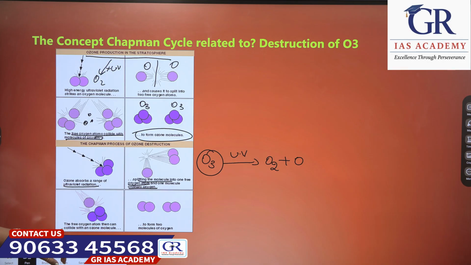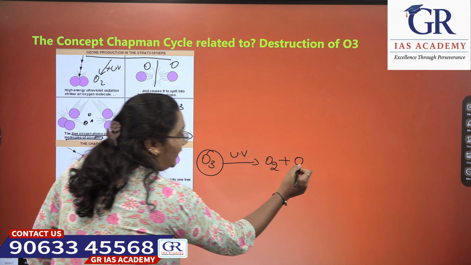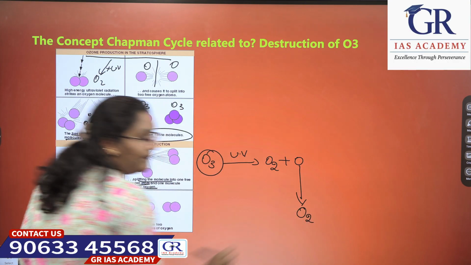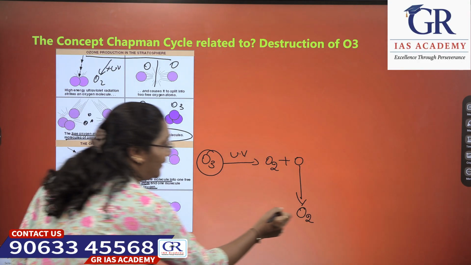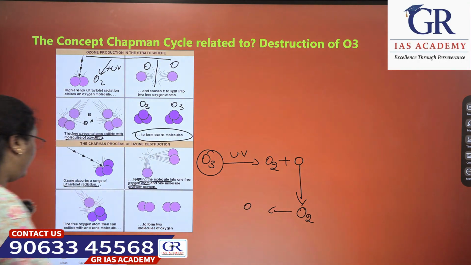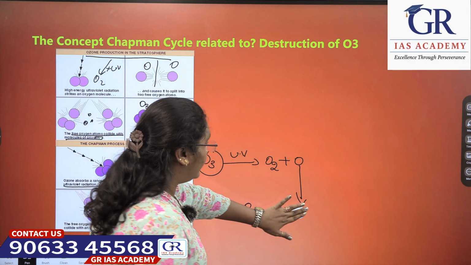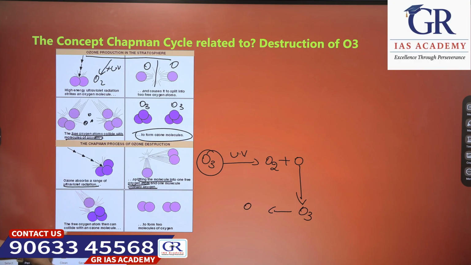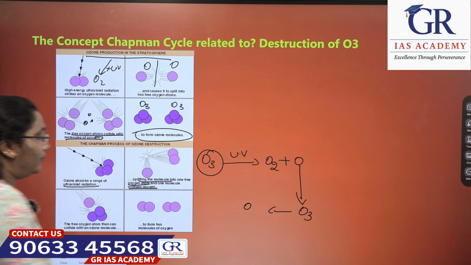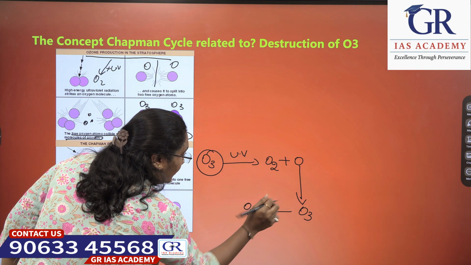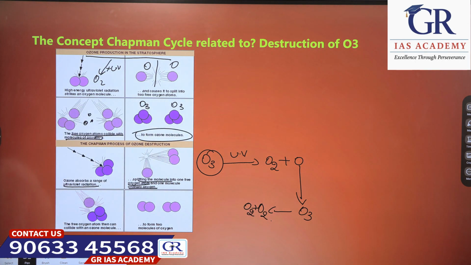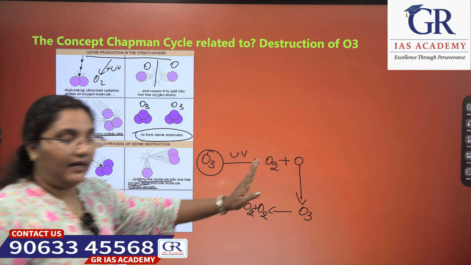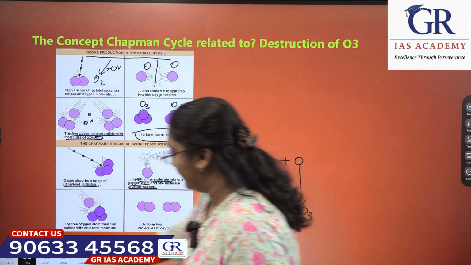Okay, the free oxygen atom then collides with an ozone molecule. Sorry, not the normal oxygen molecule, the ozone. The free oxygen atom can collide with an ozone molecule to form two molecules of oxygen. Okay, done. This is how the Chapman process of ozone destruction happens, and ozone is destroyed. Okay, next, moving forward.